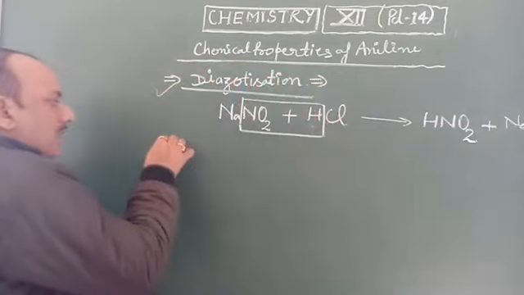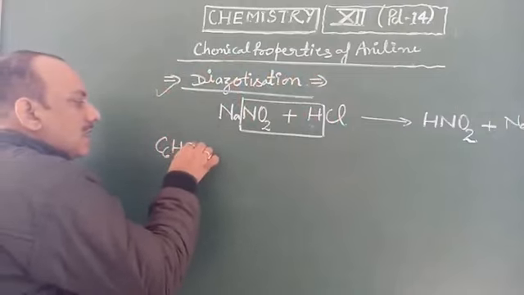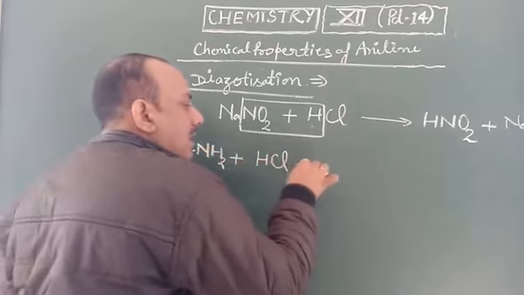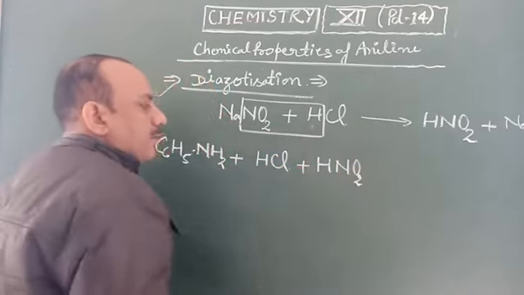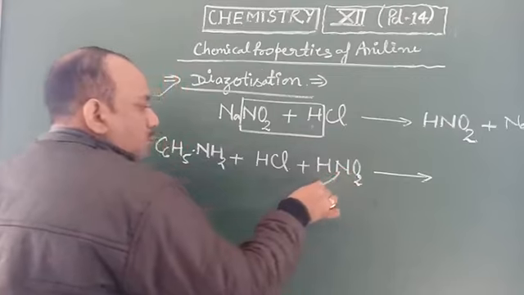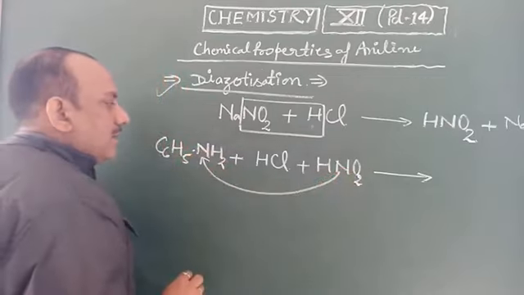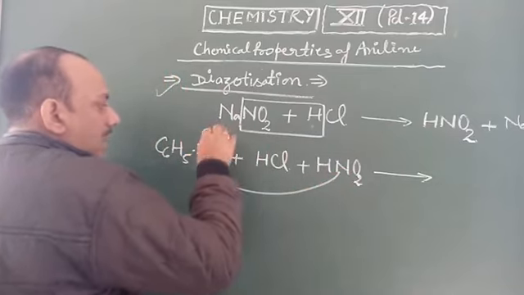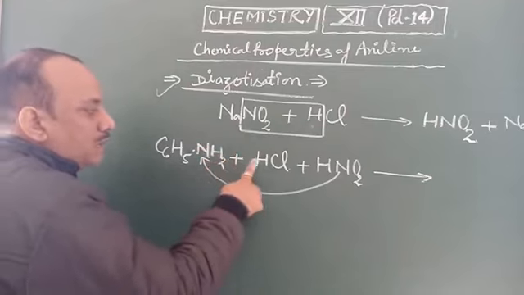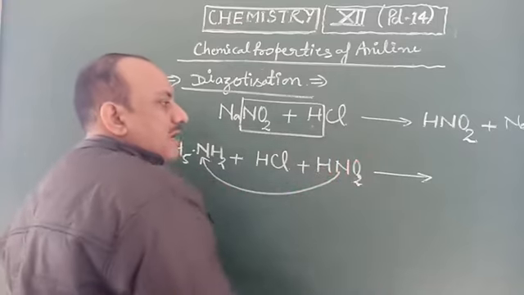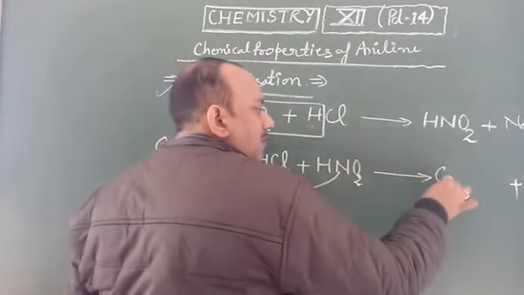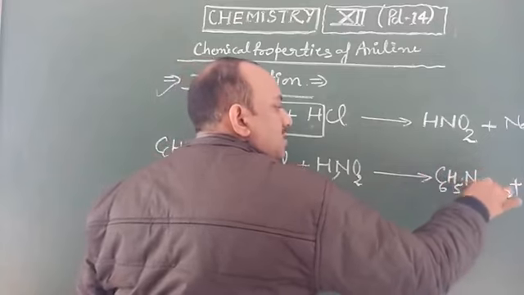Then aniline, C6H5NH2, reacts with HCl and HNO2, nitrous acid, to form diazonium salt, because two nitrogen atoms are joined with one another and also take Cl to complete their valency, and the total 4 hydrogen atoms and 2 oxygen atoms make water molecules. So two H2O plus diazonium salt is formed. The formula is C6H5N2Cl.